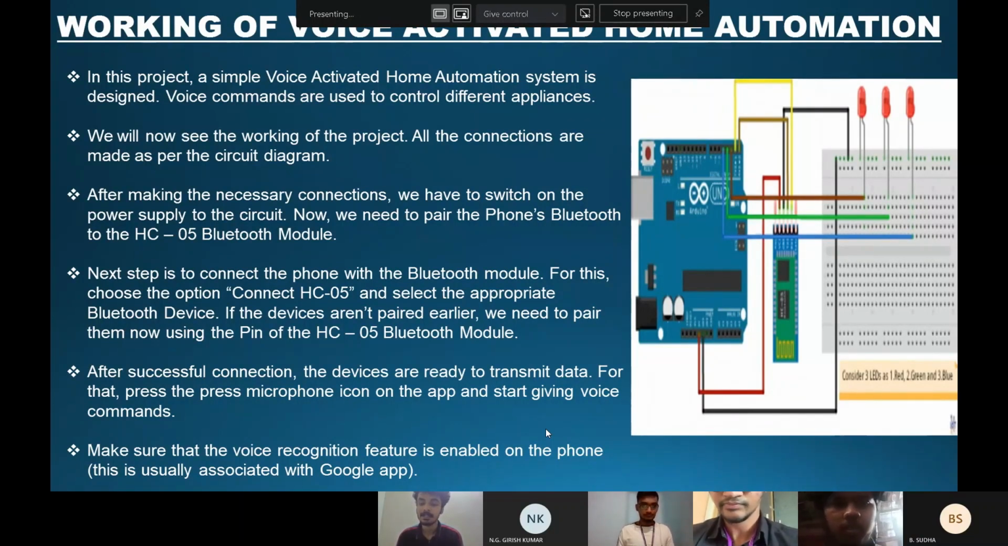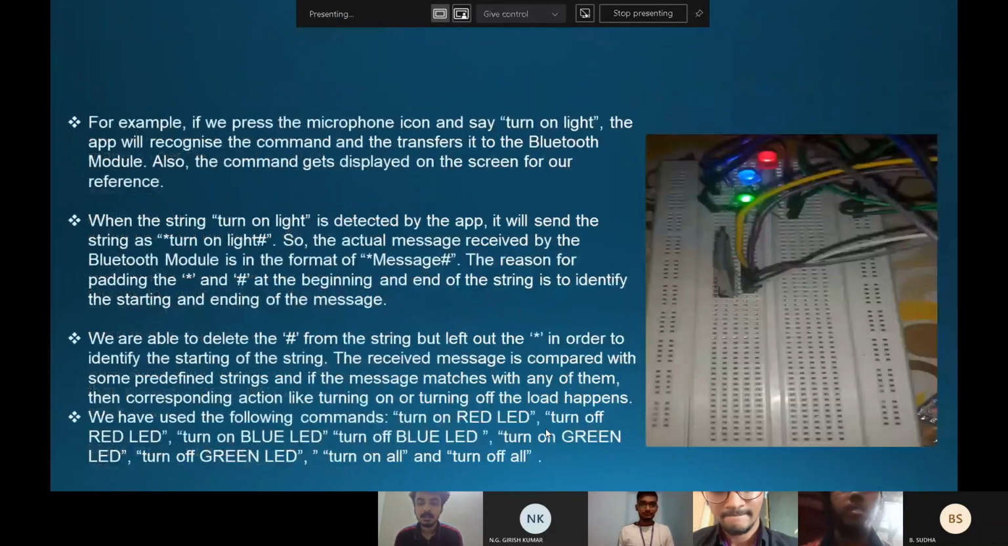For that, we have to press the microphone icon on the app and start giving voice commands. We have to make sure that the voice recognition feature is enabled on the phone. For example, if you press the microphone icon and say turn on the light, the app will recognize the command and transfer it to the Bluetooth module. Also, the command gets displayed on the screen for our reference.